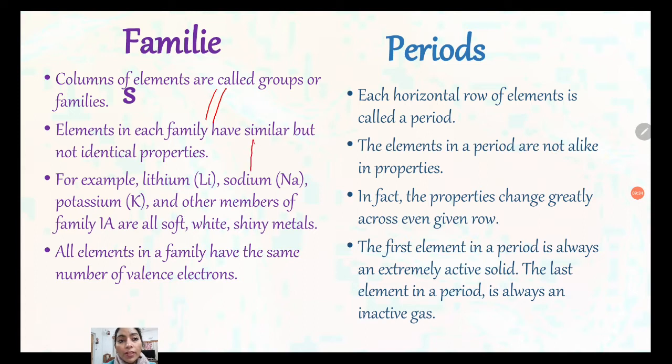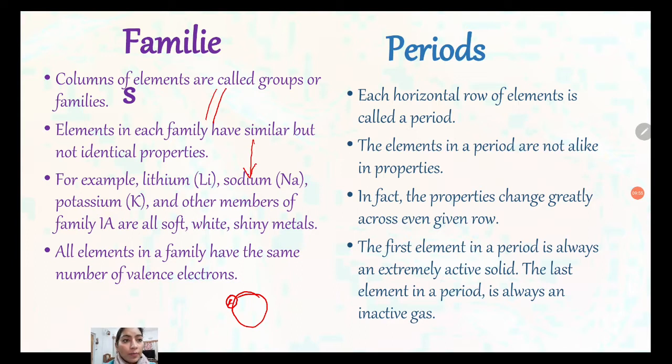As you go down the first group, the sodium family, all have the same type of nature. All elements in the family have the same number of valence electrons, meaning the outermost orbit has only 1 electron.